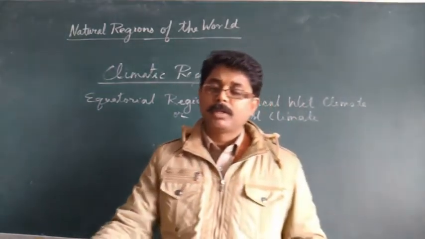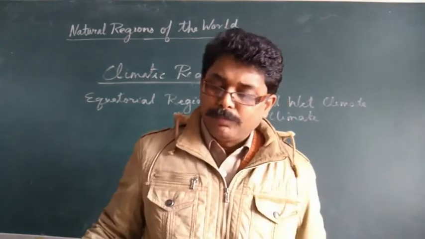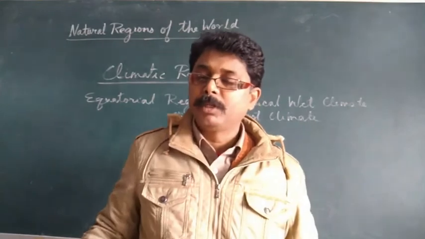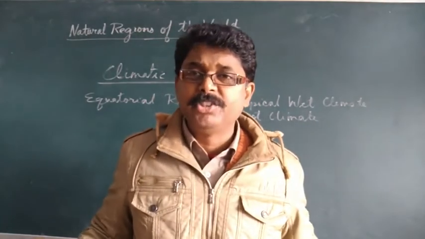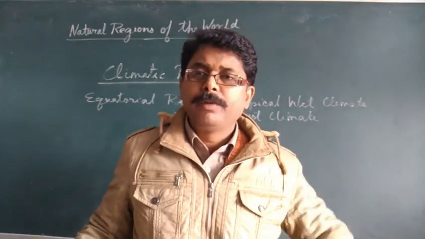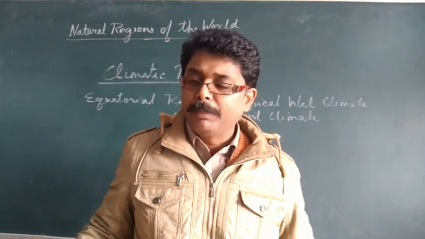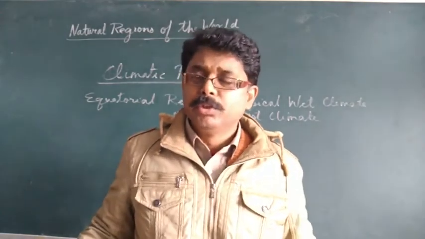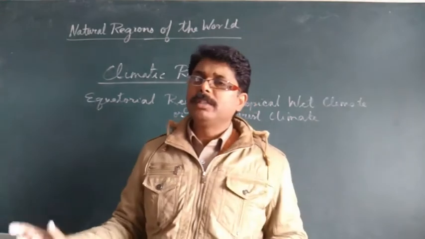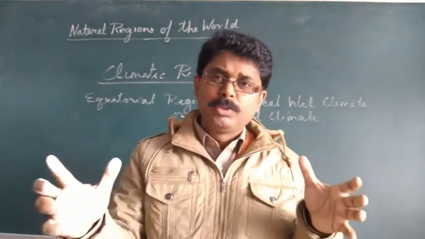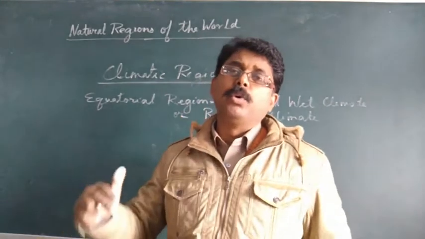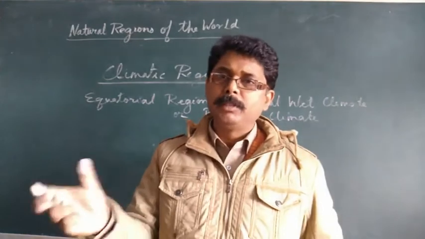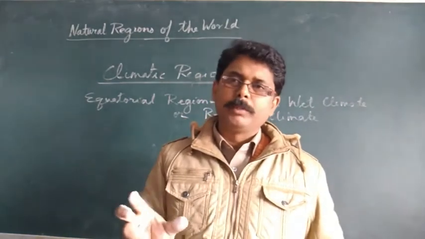Now first of all, let's see the temperature. Usually the average monthly temperature experienced here is about 18 degrees centigrade. However, in different places the temperature can be recorded between 24 and 28 degrees centigrade. One thing to note: though this equatorial region receives the maximum insolation, the temperature never goes beyond 30 degrees centigrade. It just stays between 24 and 28. It doesn't mean it is cold, no, it is very hot.